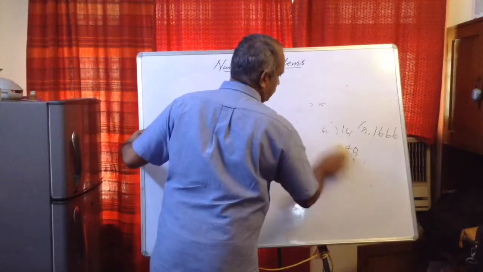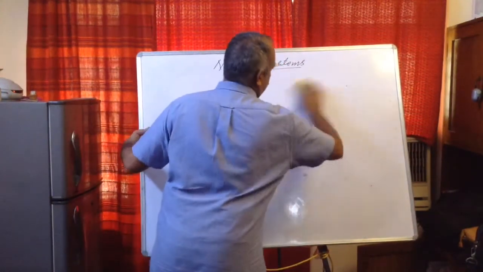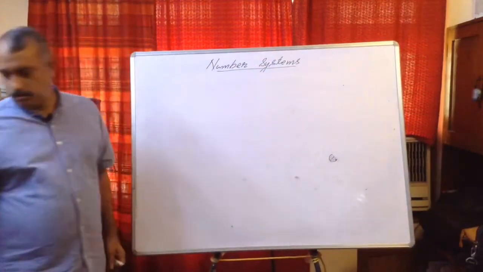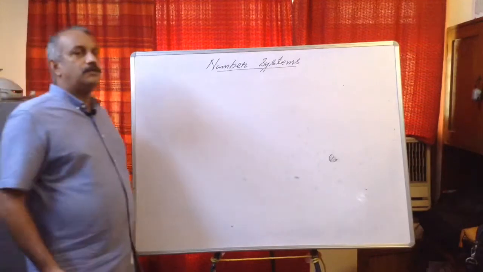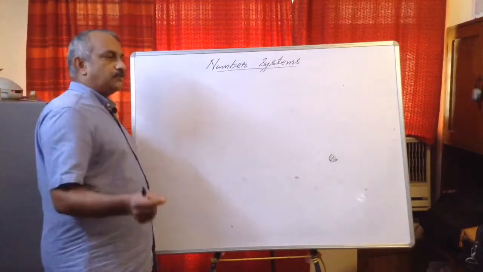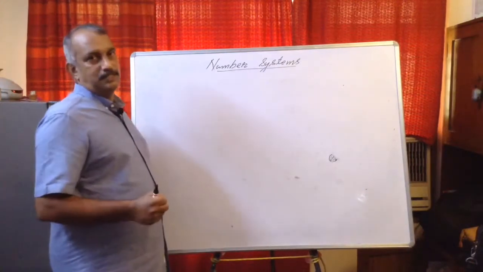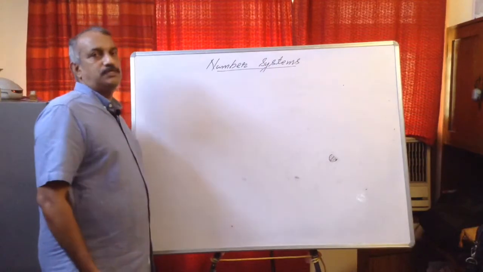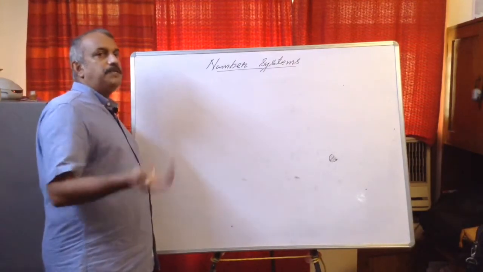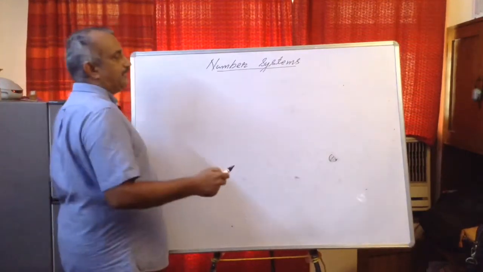See, if you are asked to find the square root of a non-perfect square, the question is wrong. Suppose the question is find the square root of 2, that is a wrong question, because nobody can find the square root of 2. But the question is correct if it says find the square root of 2 correct to 2 decimal places or 3 decimal places, etc. Up to 2 decimal places you find out, because it is unending and not repeating. So you cannot find it exactly.